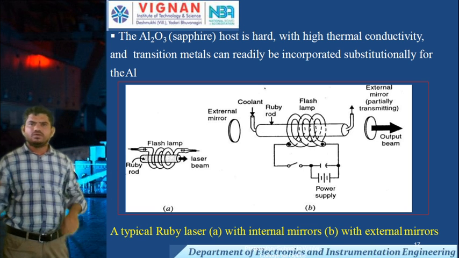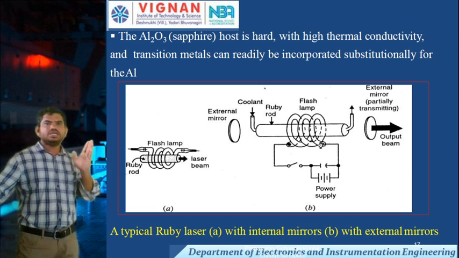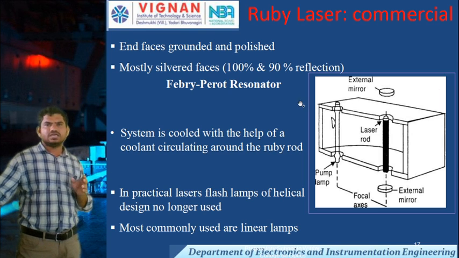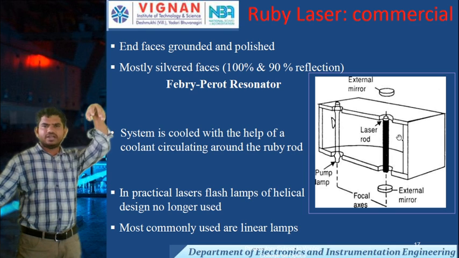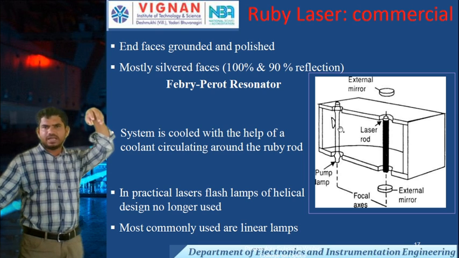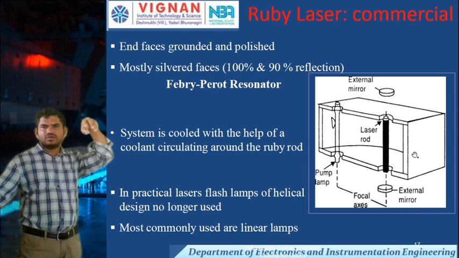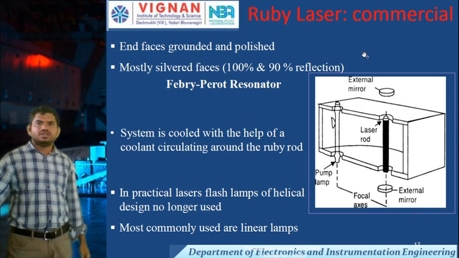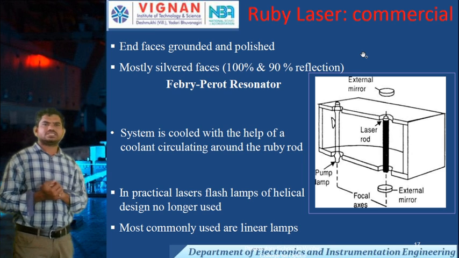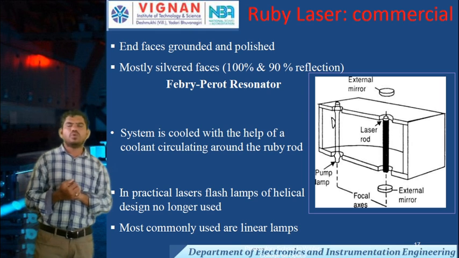These are the construction details: how we place the laser rod, and how we give the pumping lamp, that is the xenon lamp. These are the external mirrors and the focal axis, and this is the laser rod. The end faces are ground and polished.